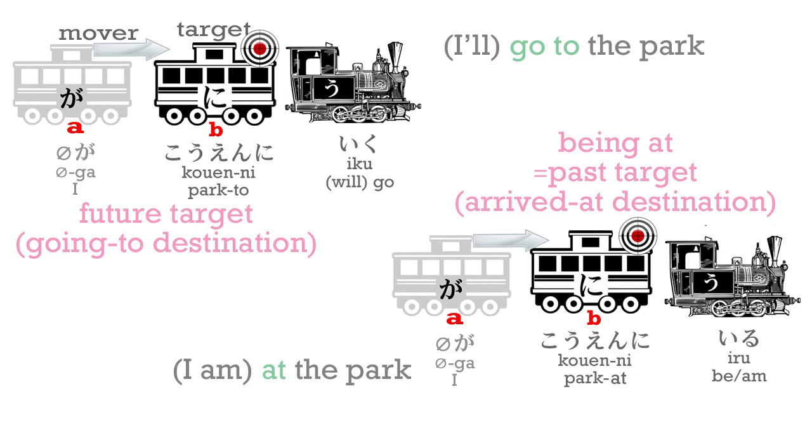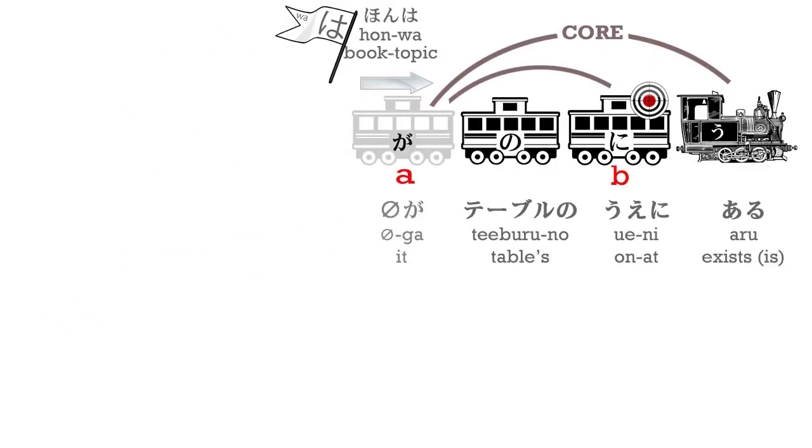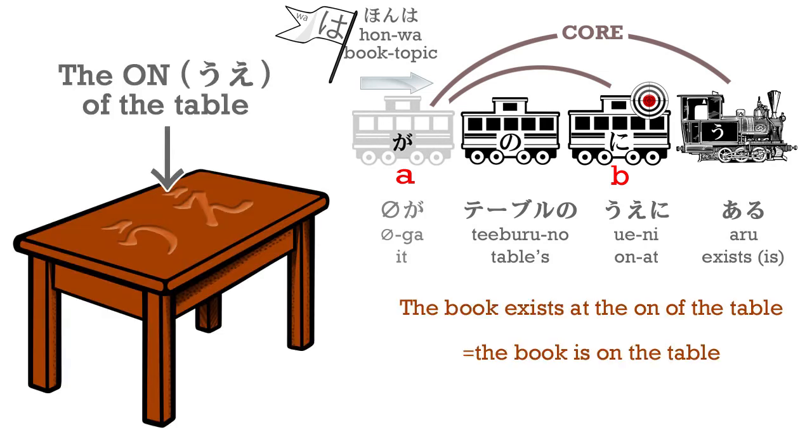And we also use this for inanimate objects. Hon wa tsukue no ue ni aru. The book is on the table. Ue is a noun, and in this case, it means the on of the table. Ue can mean up or over. In this case, it means on, and it's always a noun. So, the on of the table is the place where the book is. The past target of the book, to which it went, and at which it now remains. So, you can also mark the place where a thing is, its past target.